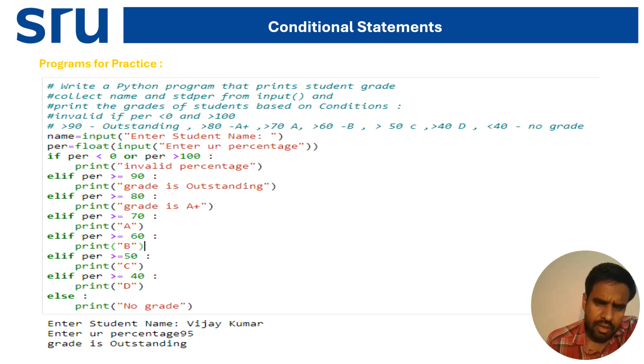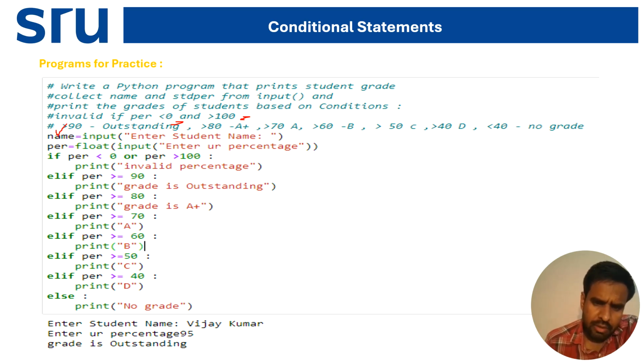Invalid if the grade is less than 0 or greater than 100. It will print invalid when the percentage is less than 0 or the percentage is greater than 100, because percentage always lies between 0 and 100. If the percentage is 90 or greater than 90, it prints